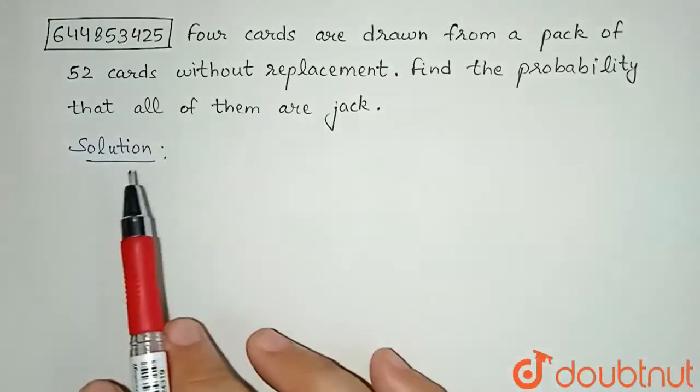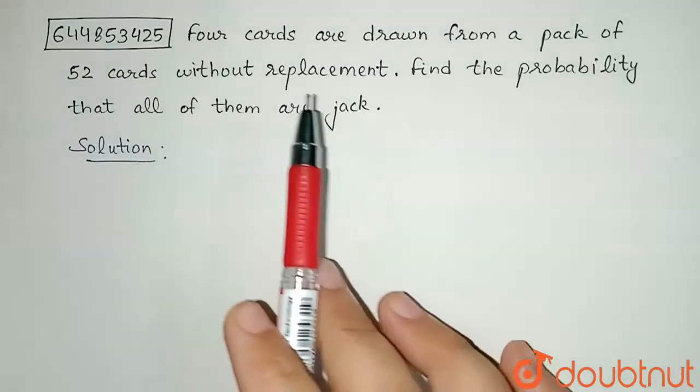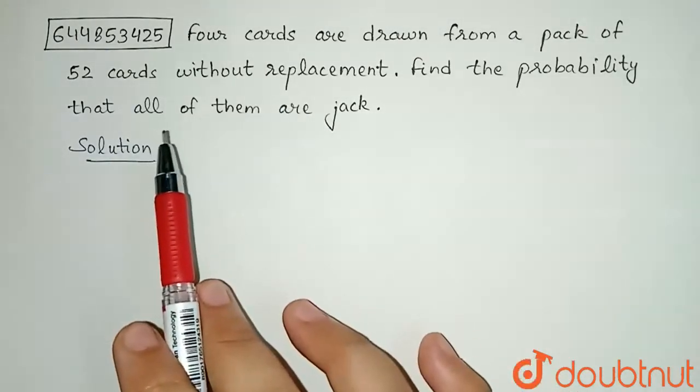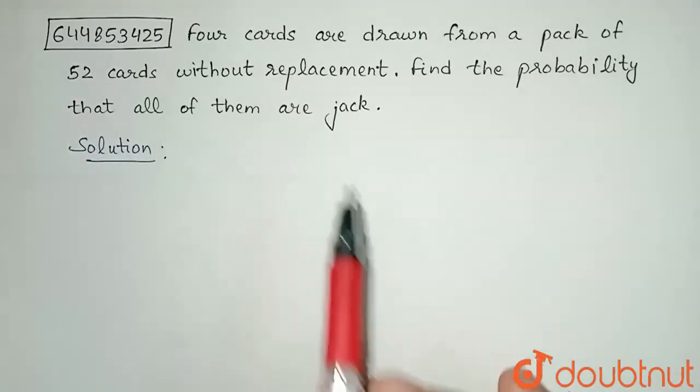Hello everyone, the question is: 4 cards are drawn from a pack of 52 cards without replacement. Find the probability that all of them are jack. So here in the question I am told that we draw 4 cards out of 52 cards without replacement and I need to find the probability that all the 4 cards will be jack.